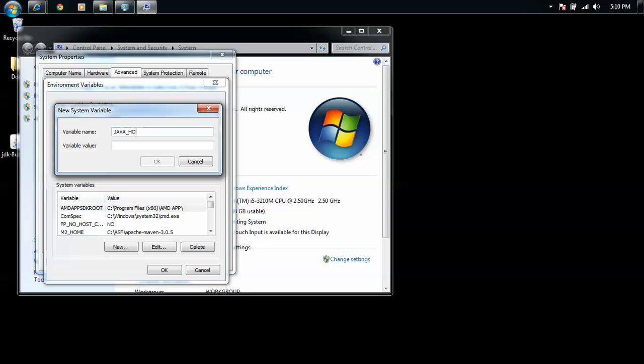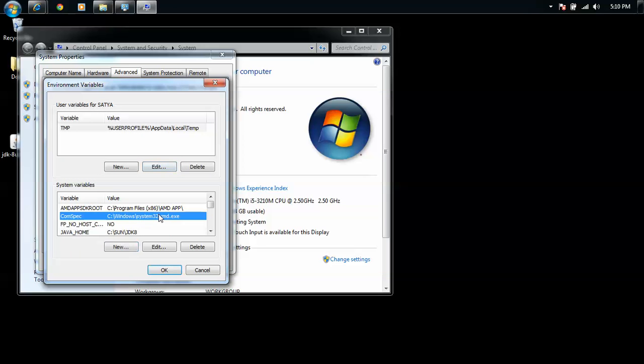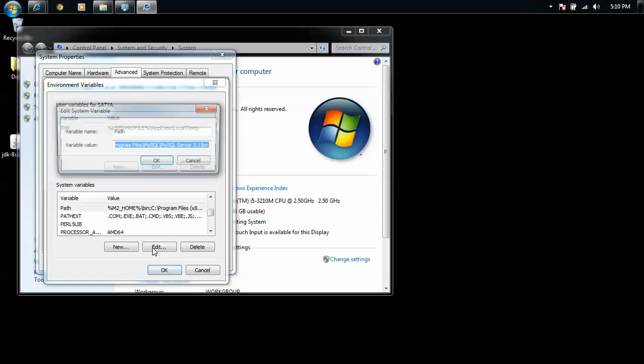JAVA_HOME. Now, tell me, where did we install? C:/sun/jdk8. Yes, it's the home directory of the JDK Java. After this, next one is path. There was an existing variable path. Click on edit.